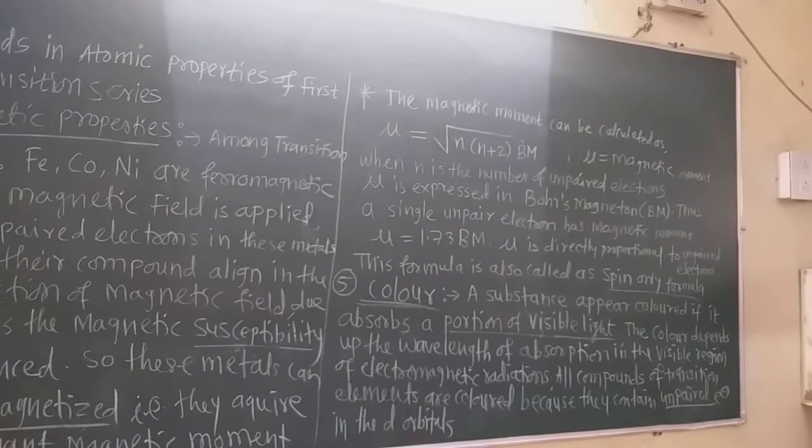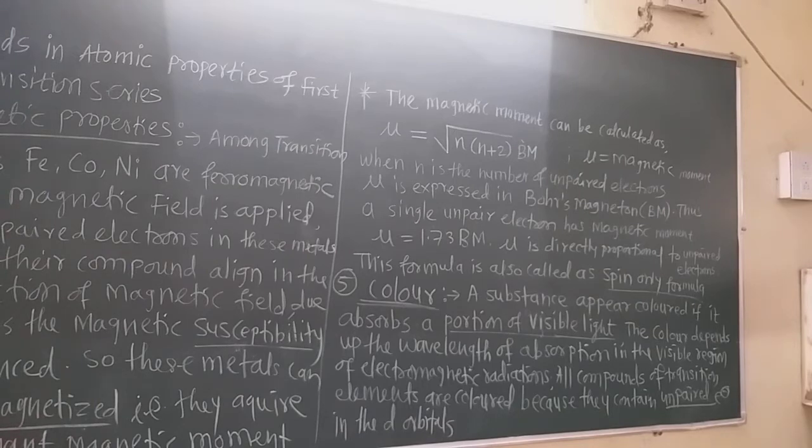Some compounds have a magnetic moment, and it is read as mu. Here mu is the magnetic moment, the unit of mu is Bohr magneton, BM, and n is the number of unpaired electrons.